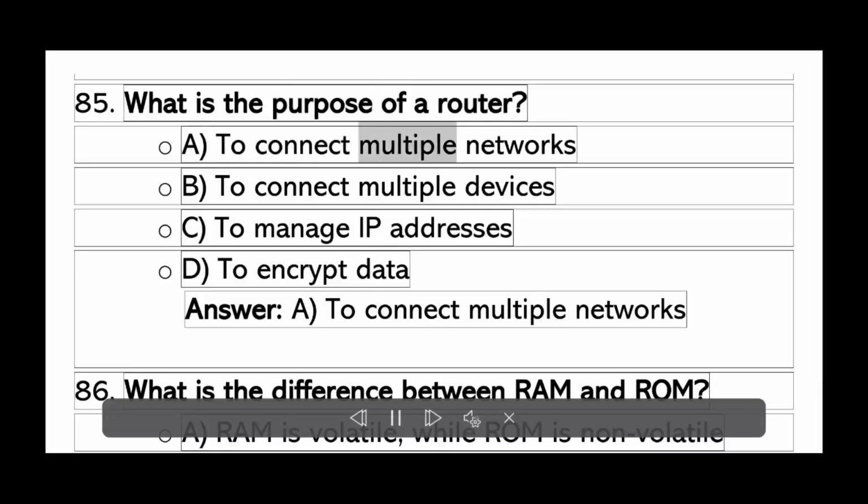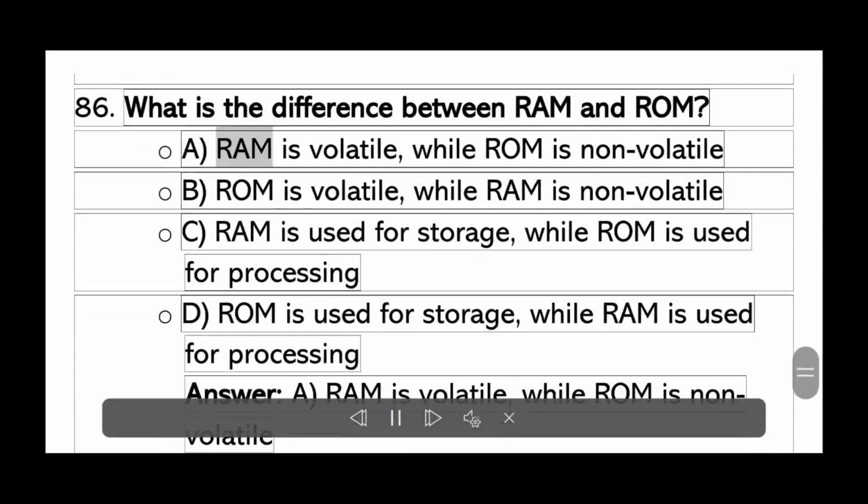What is the purpose of a router? A. To connect multiple networks. B. To connect multiple devices. C. To manage IP addresses. D. To encrypt data. Answer A. To connect multiple networks.